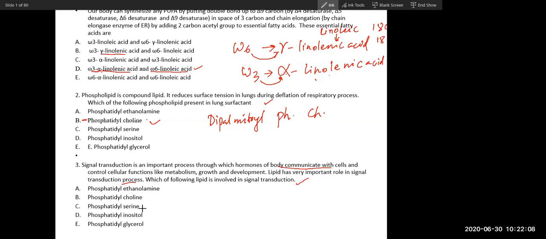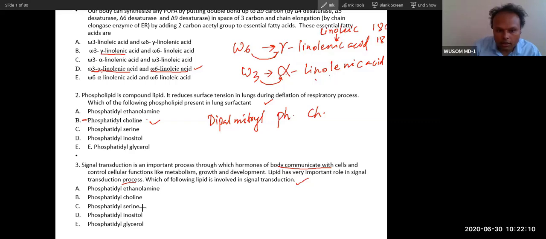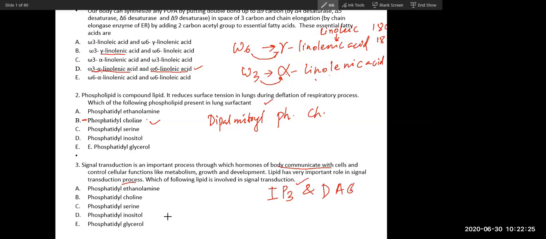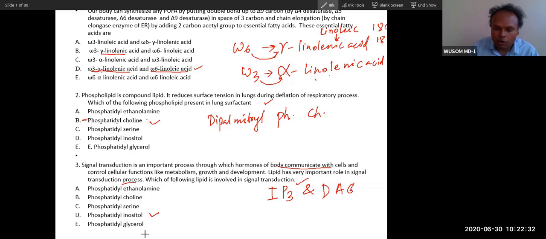Is it involved in signal transduction? What about the IP3 and DAG pathway, which I have explained very much? Which is IP3 related to? D. It is D. Phosphatidyl inositol.